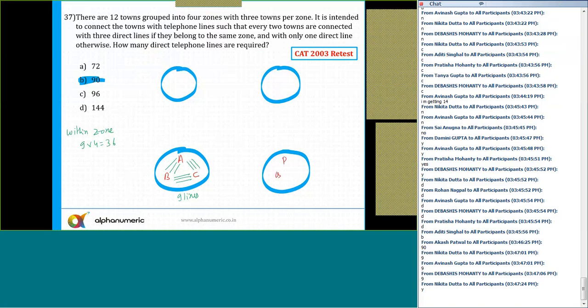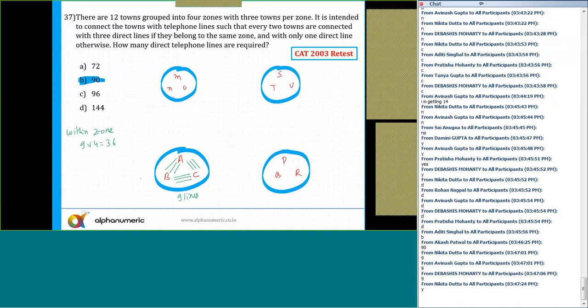Let's say there is a town here, P, Q and R. So P, Q, R, then I need to count how many possible. And here again, there are 3. Let's say here I can say S, T, and U. And here I can say the towns are M, N, and O.